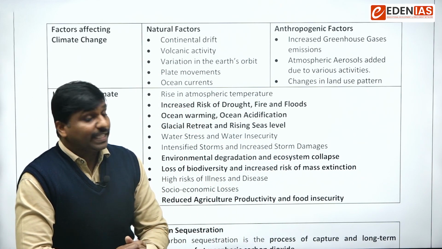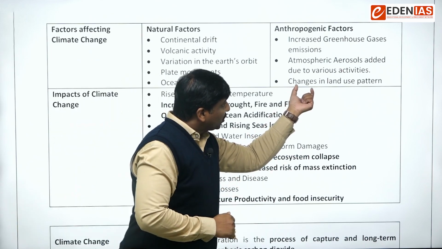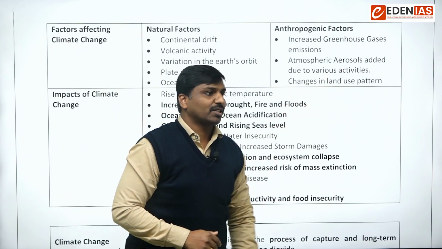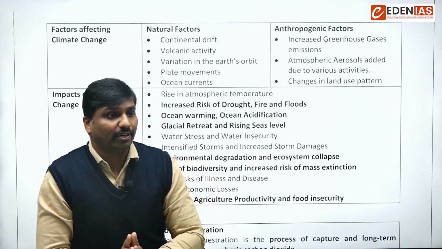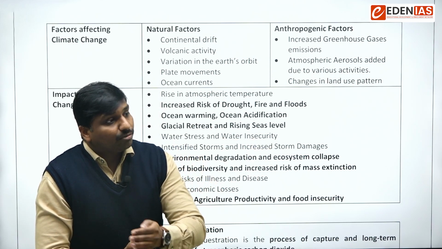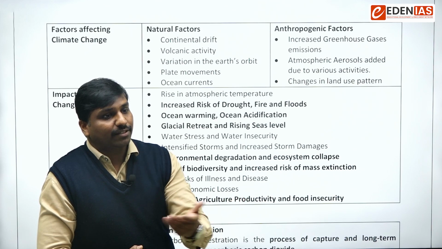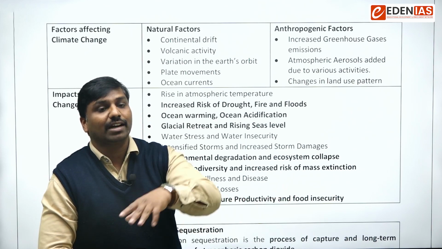Good. So you see, the name itself indicates changes in the land use pattern. For example, there would be land covered with forests. Now, in order to go for agricultural practices, we may cut those forests and start agriculture.